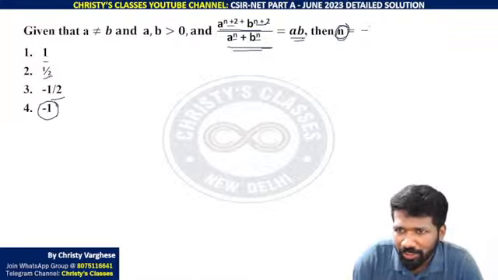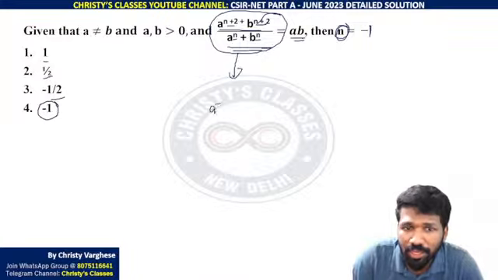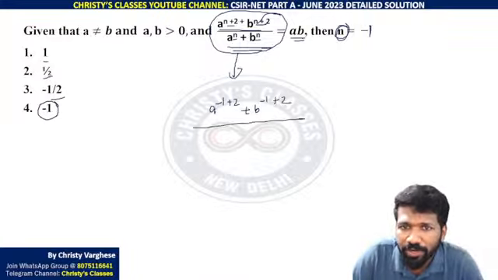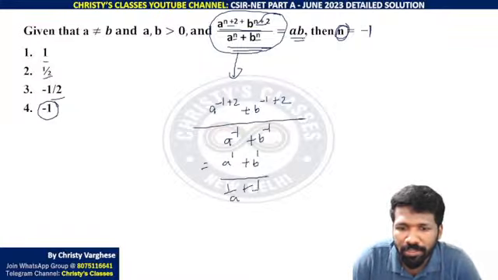n -1 assume किया तो substituting it into this equation, a raised to -1 plus 2 plus b raised to -1 plus 2 divided by a raised to -1 plus b raised to -1. So a raised to -1 plus 2 means what? A raised to plus 1 plus b raised to plus 1 divided by 1 by a plus 1 by b.